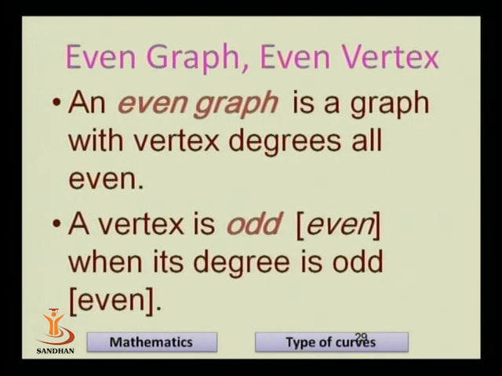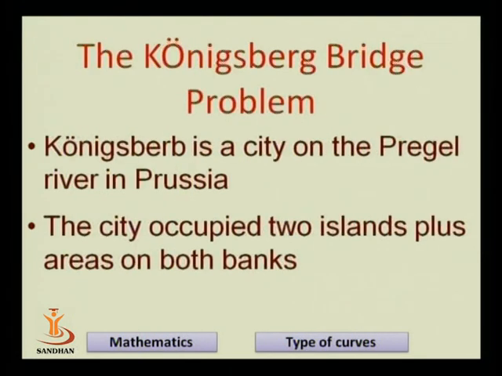Now what is an even graph? An even graph is a graph with all vertex degrees even and is always a traversable curve. A vertex is odd when its degree is odd. A vertex is even when its degree is even. Now what is the Konigsberg bridge problem?